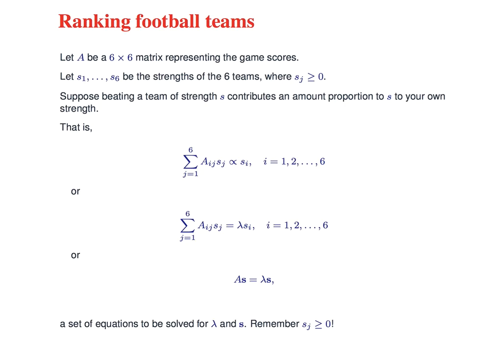I could have a strength of 0. That would mean that beating a team of strength 0 doesn't give me any information whatsoever about how good my team is. That could happen. But negative doesn't make sense. So I've actually got a hidden condition here. I've got the eigenvalue equation, and also I'm looking for solutions where each element of that vector S is greater than or equal to 0.